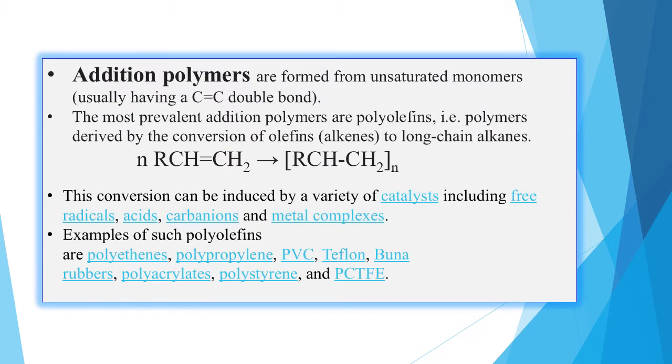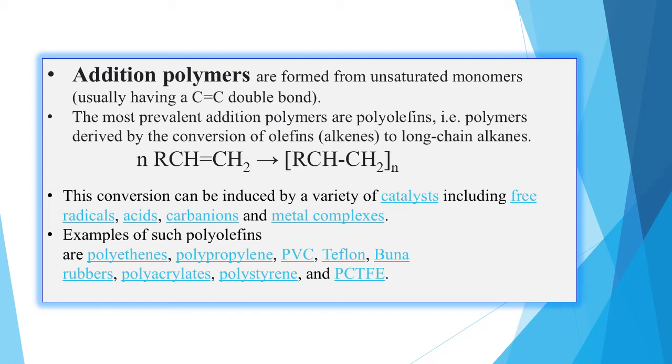Now, on viewing the addition polymers, we have already learned about addition reactions. Addition reactions generally take place in unsaturated compounds, that is, it has to contain either a double bond or a triple bond. Same here as well, addition polymers are formed from unsaturated monomers.